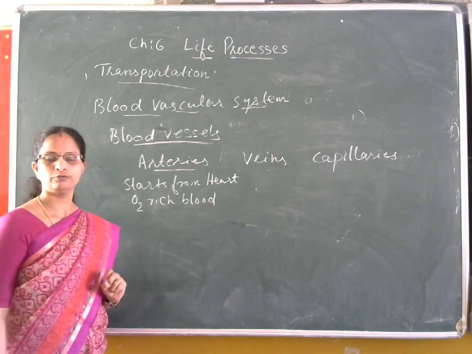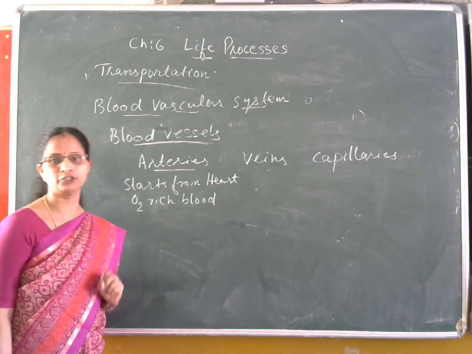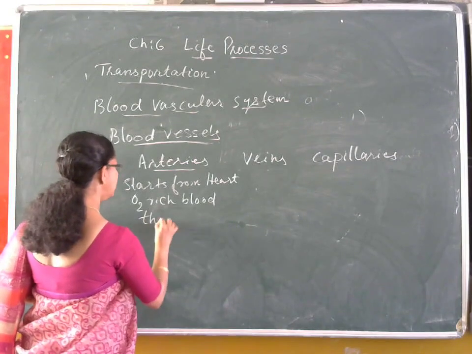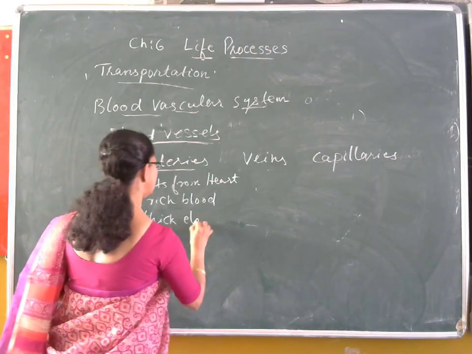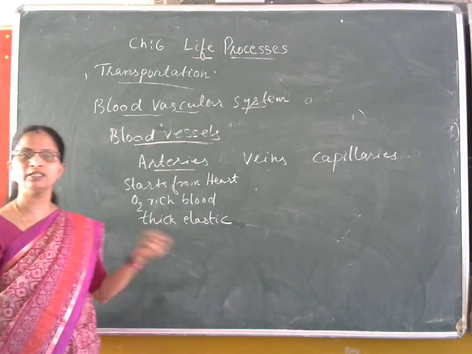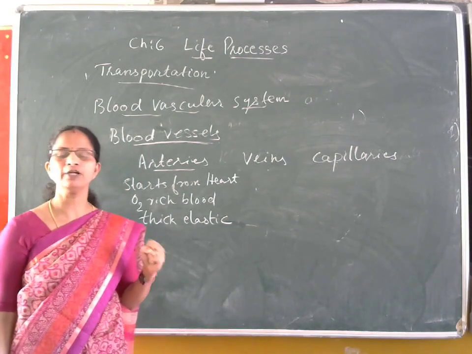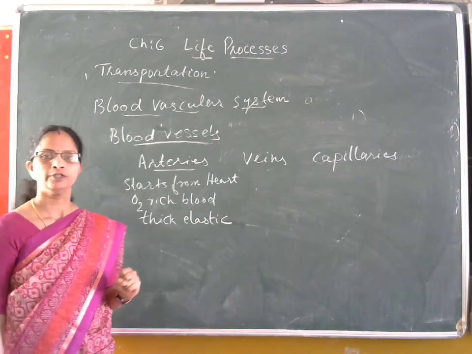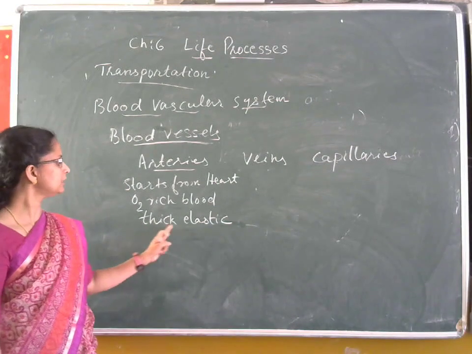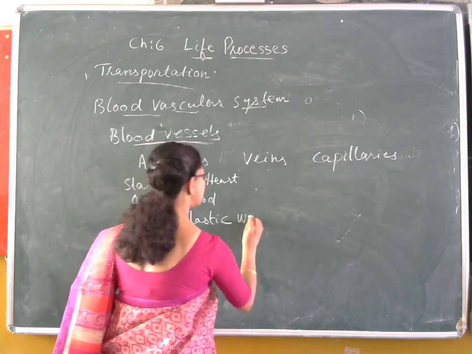Since the blood flows through the arteries under high pressure, they have thick and elastic walls. Since they receive blood from the heart and the blood flows under high pressure, in order to avoid rupture or breaking, they have thick and elastic walls.